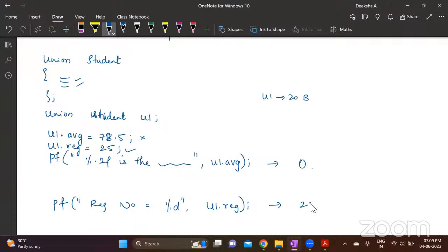And this will give you 25 as an answer. This is the difference between structure and union. Madam, one small clarification.